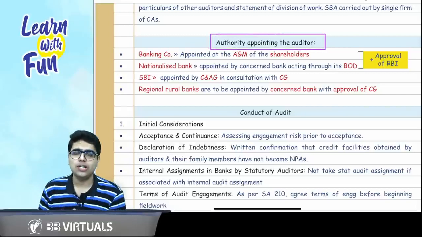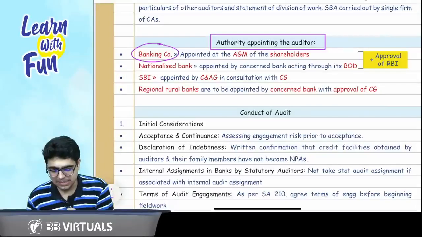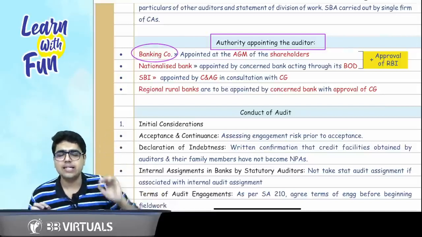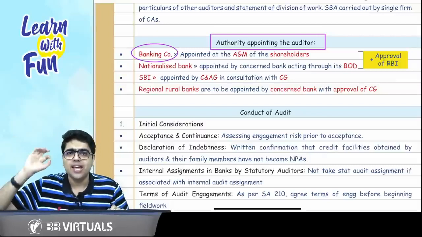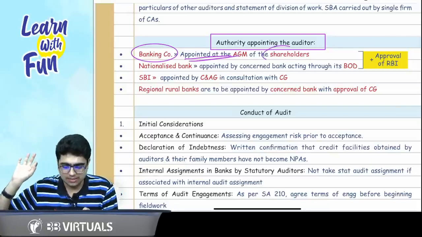Now, who is the authority who shall be appointing the auditor? Who shall be the authority who shall appoint the auditor? So in case of a banking company, since Companies Act 2013 is applicable, it will be similar as it is in case of other companies, that is the appointment by the shareholders at the AGM. Say it after me. Appointment by the shareholders at the AGM. He will be appointed at the AGM by the shareholder.